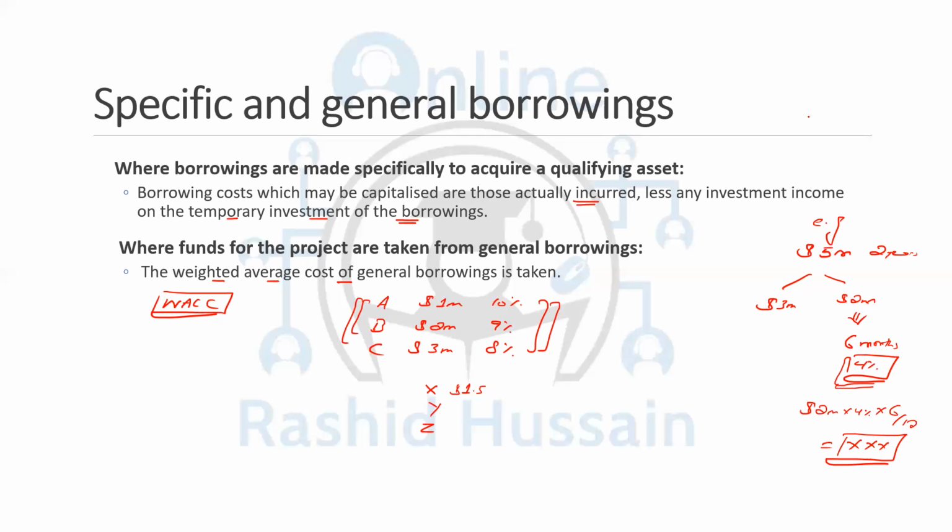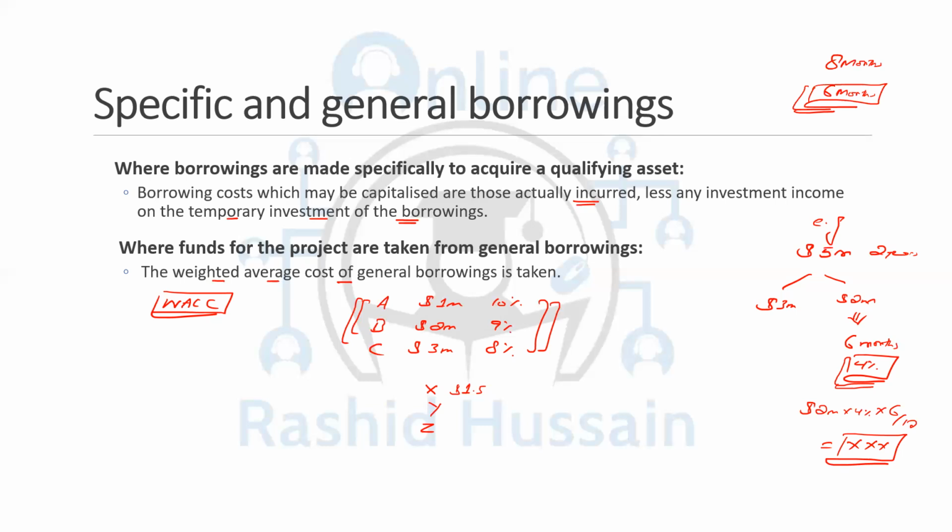Now, let's assume I invested for 8 months, and the construction was only for 6 months. So I'm not going to take the full 8 months and then subtract it. We are going to take the period which belongs to the construction period only, and then we are going to deduct that amount. We have a few examples coming up next.